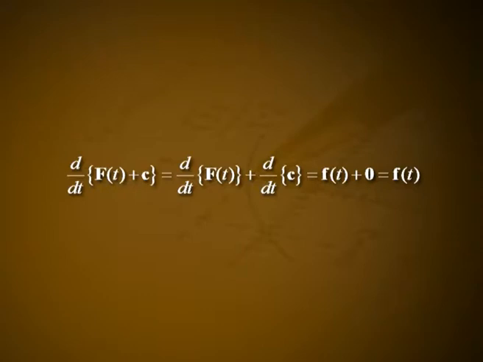If c is any arbitrary constant vector independent of t, then we have the following: d by dt of F of t plus c equal to d by dt of F of t plus d by dt of c, which is equal to f of t plus 0, which is equal to f of t. Hence, we have the following: integral f of t dt equal to F of t plus c, equation number 2. From equation 1 and 2, it is obvious that integral f of t is indefinite to the extent of an additive arbitrary constant vector c. Therefore, F of t is called indefinite integral of f of t. The constant vector c is called the constant of integration.